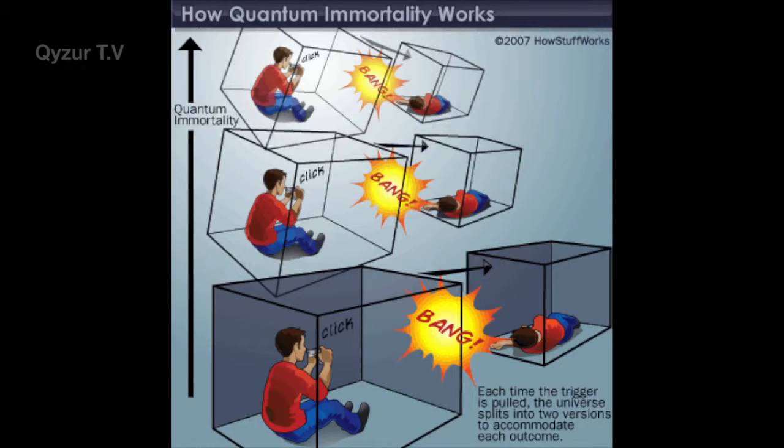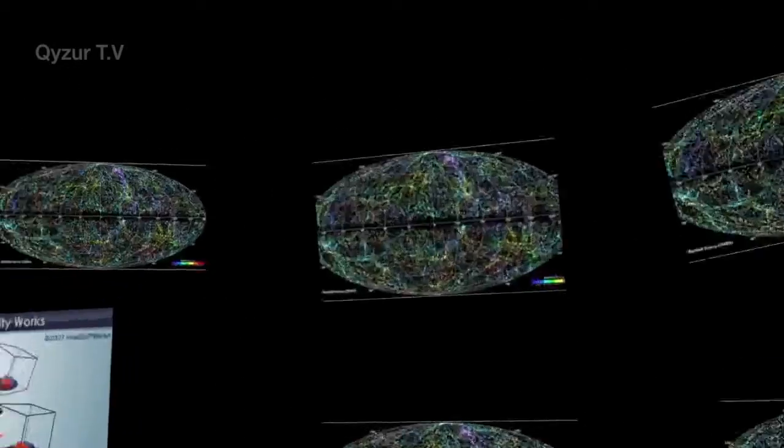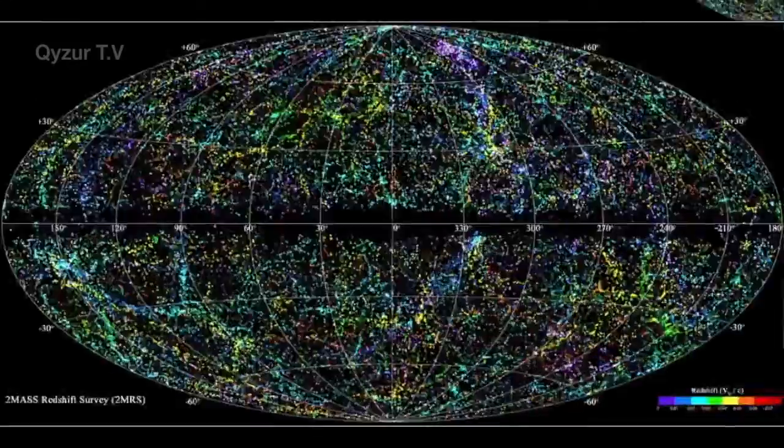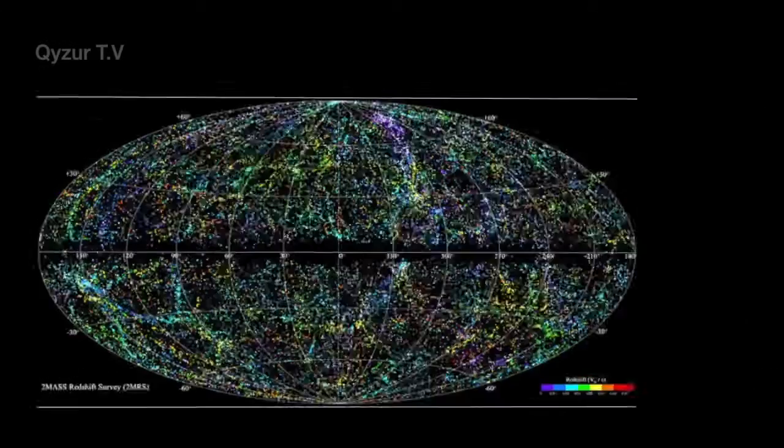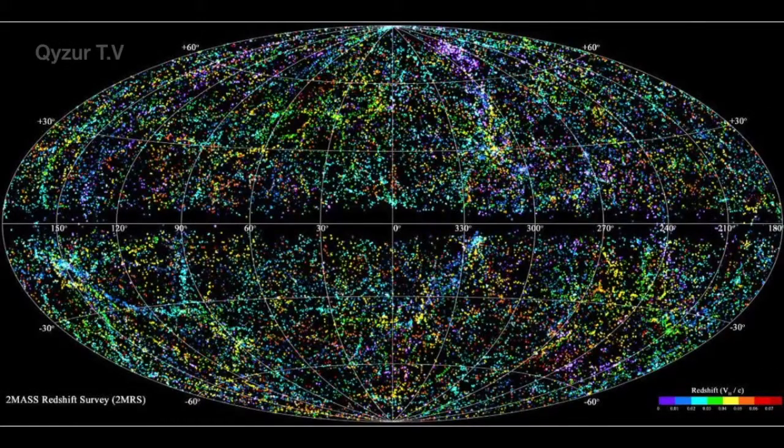The man is unaware, but he is both dead and alive. Each time he pulls the trigger, the universe is split into two. It will continue to split again and again each time the trigger is pulled, thus creating an infinite number of universes. So you see, the parallel universe theory could actually be true.